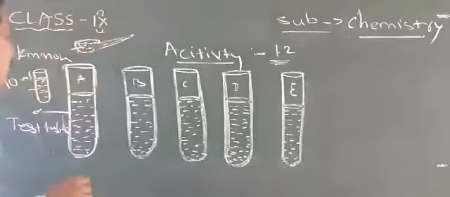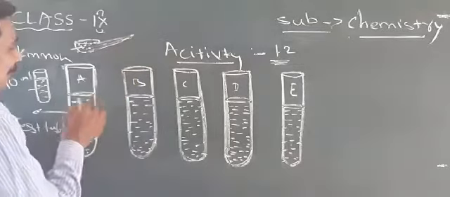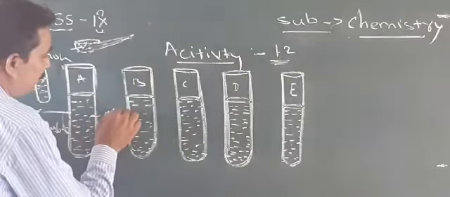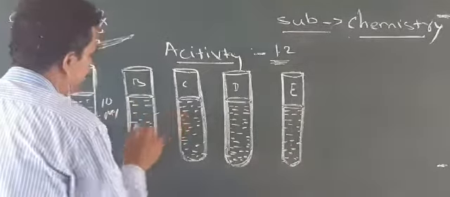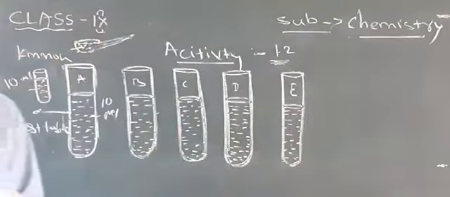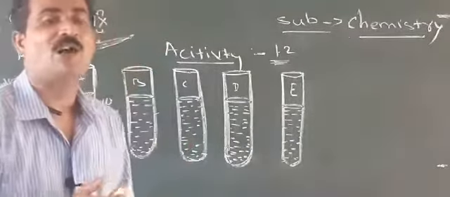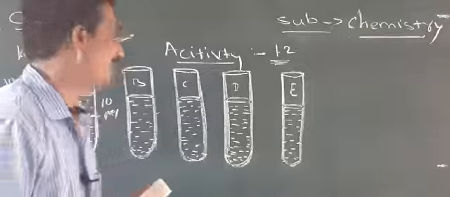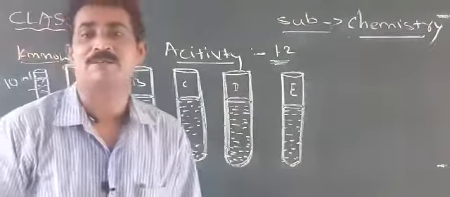First, in one beaker, we add 10 ml of water. How many ml of water? 10 ml of water. Then we add some crystals of potassium permanganate, KMnO4.